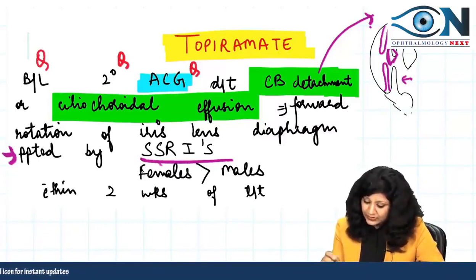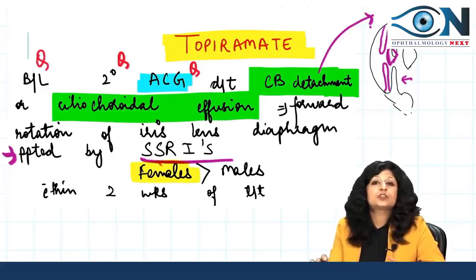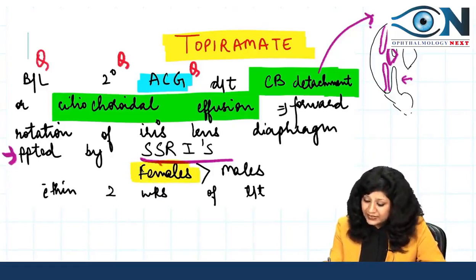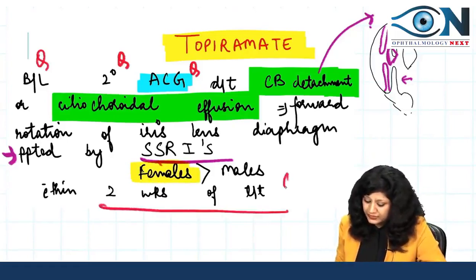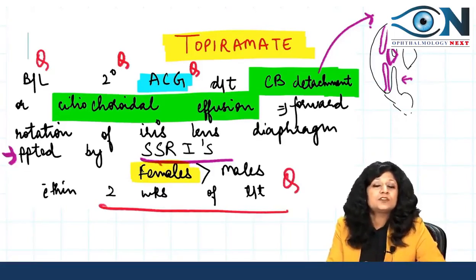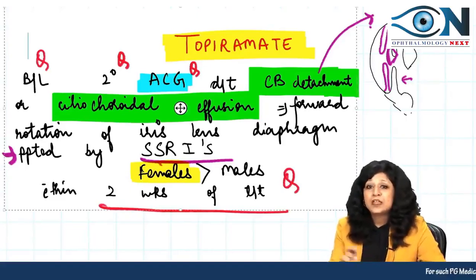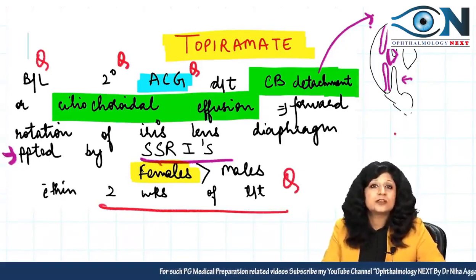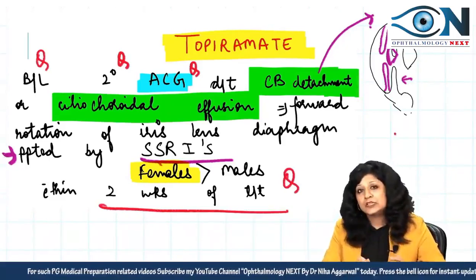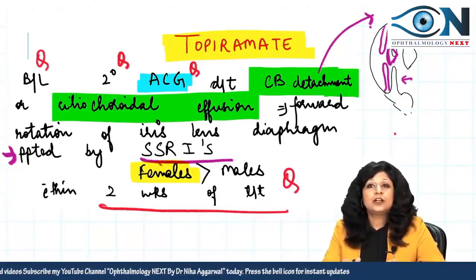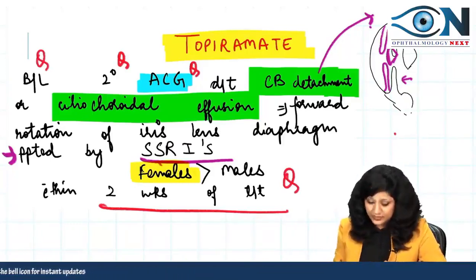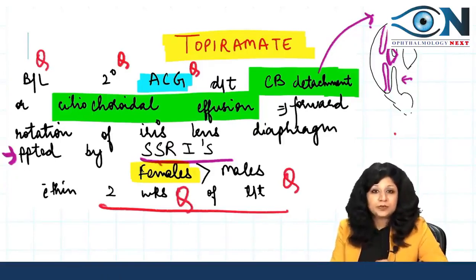Another important thing is that this attack is more common in females. The angle closure glaucoma which is caused by topiramate is especially more common in females. And when does it occur? It usually occurs within 2 weeks of treatment. Within 2 weeks of treatment with topiramate, those who are predisposed, who can show ciliary body detachment or cilio-choroidal effusion, can develop this secondary angle closure glaucoma.